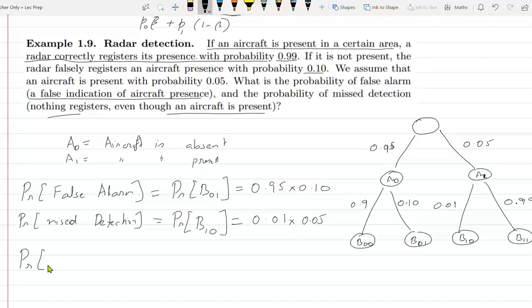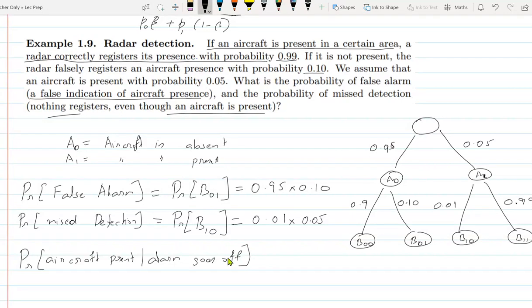What is the probability that the aircraft was actually there? So probability of aircraft present given the alarm goes off. This is something reasonable that you have to compute.